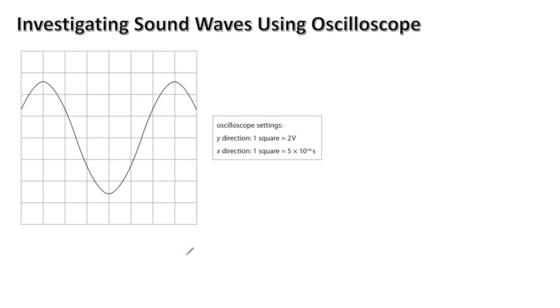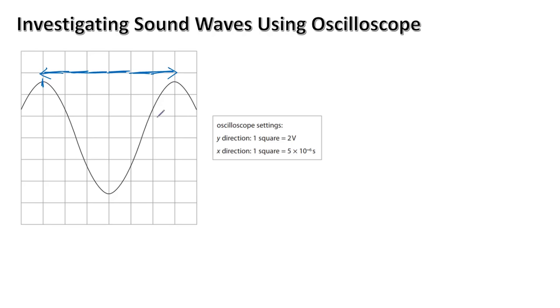Then, investigating sound waves using an oscilloscope. Super important, everybody. Now, these types of questions can ask you to calculate the time period, right? So, for that, you have to count how many squares there are in one complete oscillation. So you start counting from here. So this is 1, 2, 3, 4, 5, and 6. You have 6 squares for one oscillation, right? And these 6 squares represent one time period.